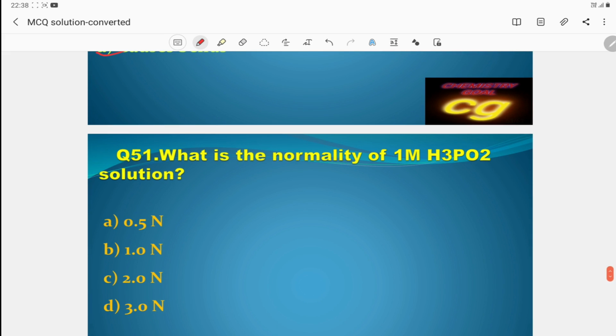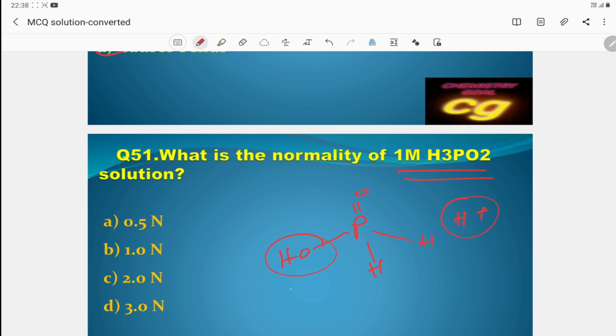What is the normality of 1M H3PO2 solution? If we draw the structure of H3PO2, how many OH groups? One OH. So how many H plus ions are produced? One H plus.